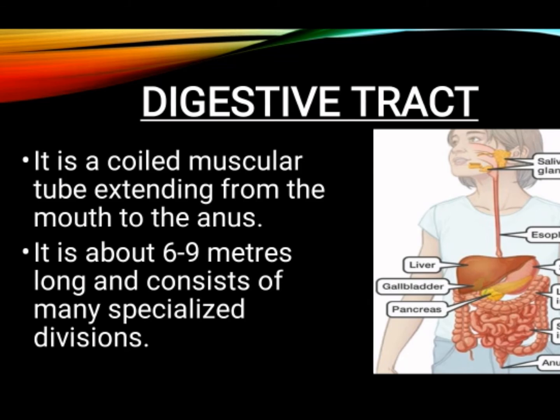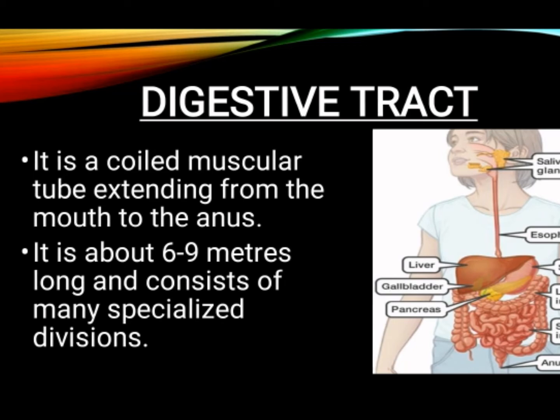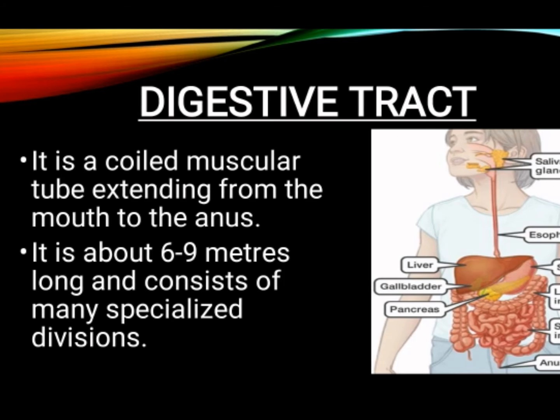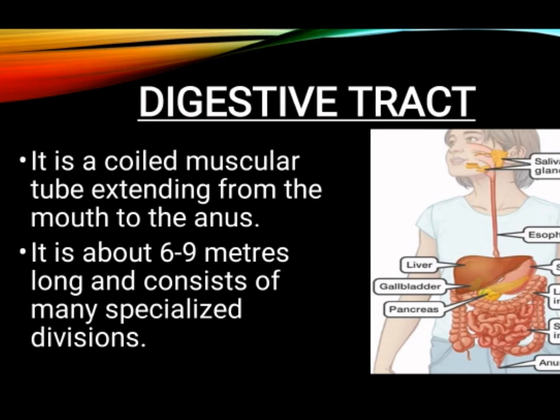Digestive tract, it is a coiled muscular tube extending from the mouth to the anus. So coiled muscular tube means it will be coiled or spirally twisted, extending from the mouth to the anus. It is about 6 to 9 meters long and consists of many specialized divisions.